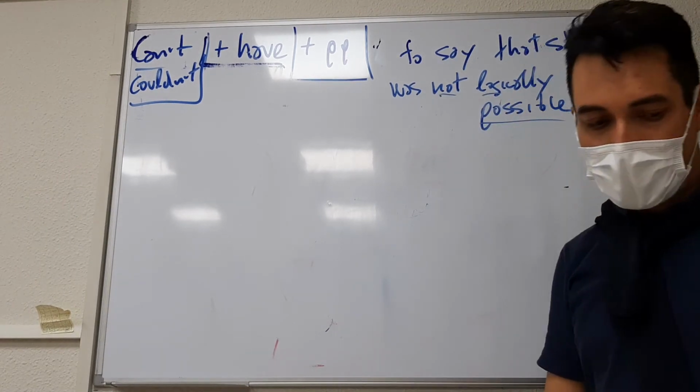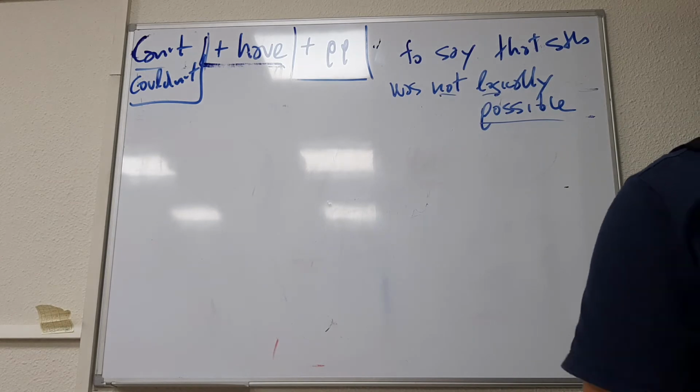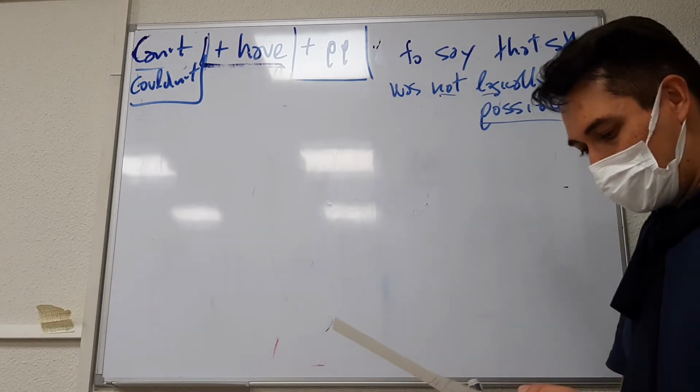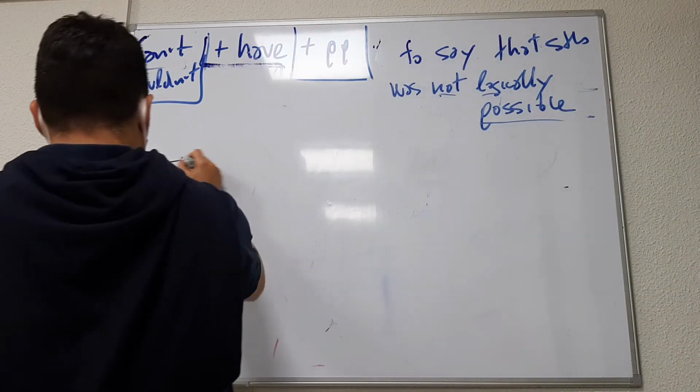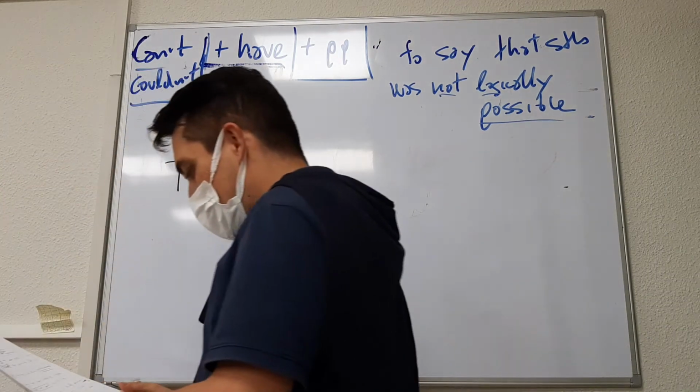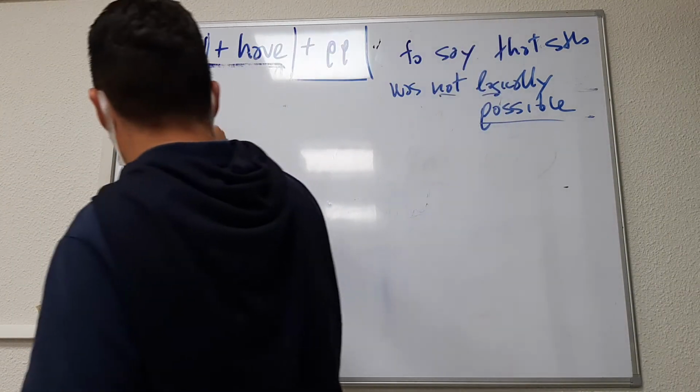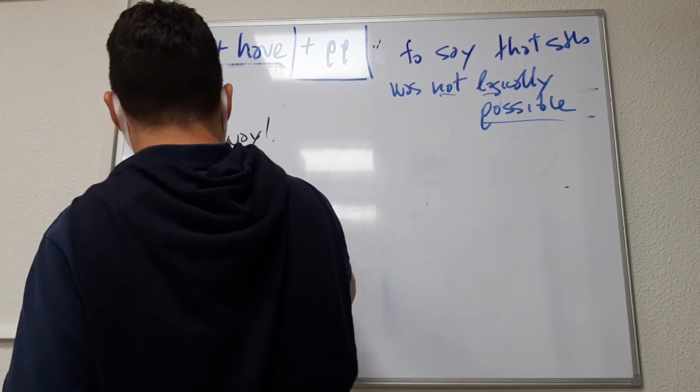So imagine that I don't believe that they were killed by a tribe. I don't believe it. No way.